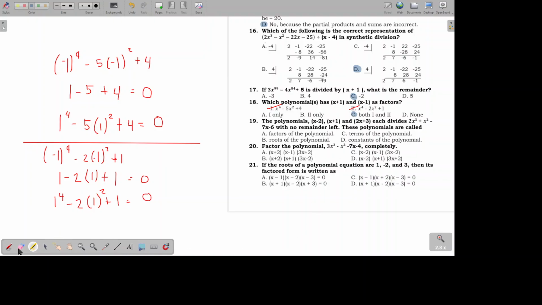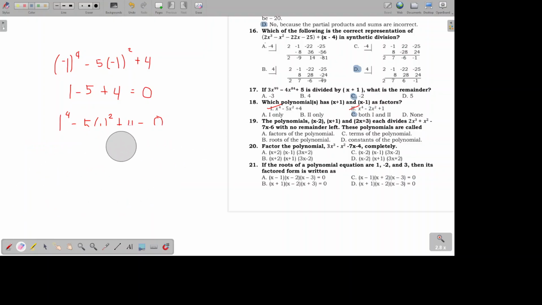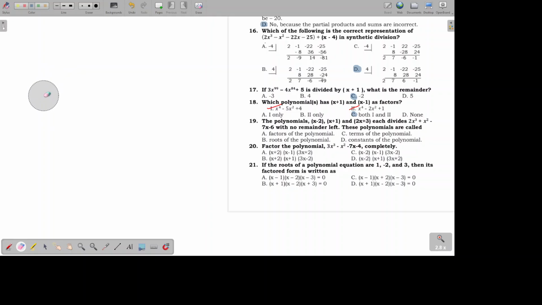Let's have number 19. The polynomials x minus 2, x plus 1, and 2x plus 3 each divide 2x cubed plus x squared minus 7x minus 6 with no remainder left. These polynomials are called factors. Just like what I told you earlier about the factor theorem, if they don't have any remainder after dividing, then those divisors are factors of the polynomial.